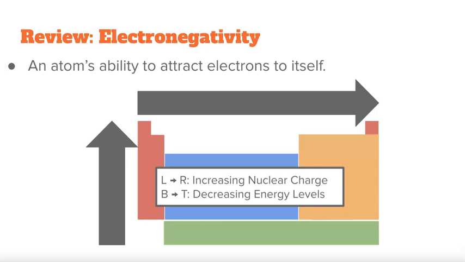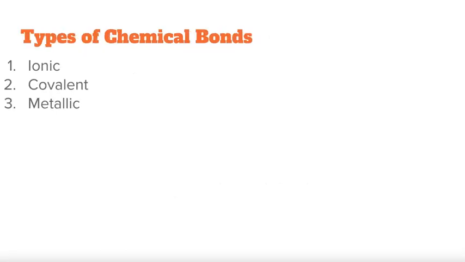So just a quick review from the previous topic and unit. Electronegativity is an atom's ability to attract electrons to itself. And the pattern increases going from bottom left to the right. And this all has to do with energy levels, how far the electrons are away from the nucleus, as well as increasing nuclear charge, how well that nucleus can pull on those electrons.